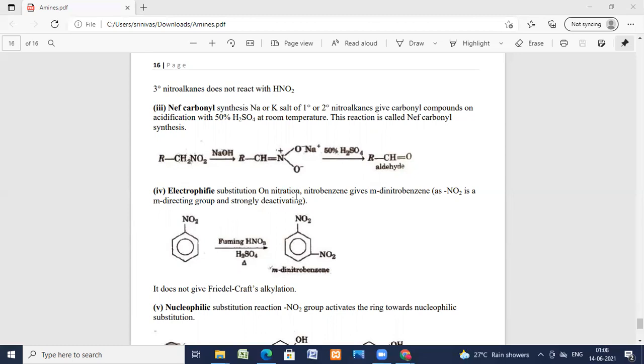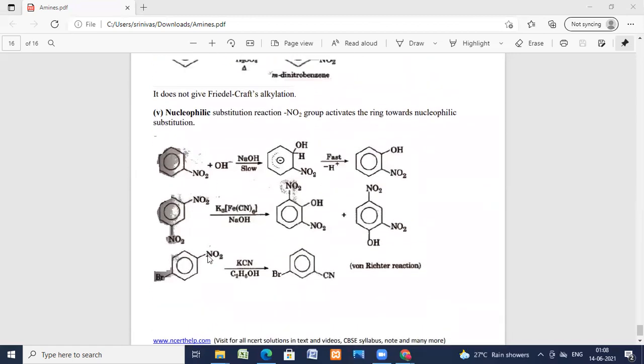Now, electrophilic substitutions, nitration, what happens? Nitrobenzene gives meta-dinitrobenzene. The NO2 group is a deactivating, meta-directing group, and strongly deactivates the ring. So the ortho and para products will not be formed. This deactivating group directs the nitro group to the meta position. So electrophilic substitution takes place at the meta position, and meta-dinitrobenzene is formed.